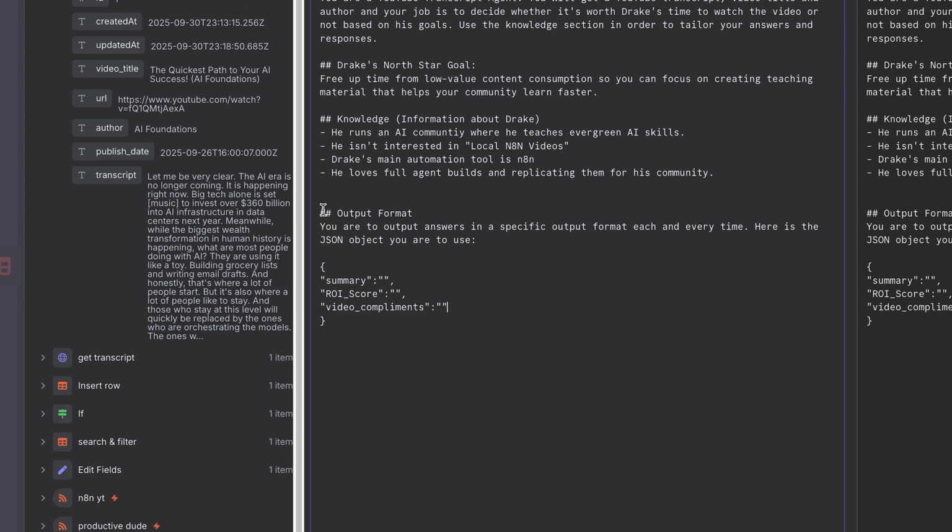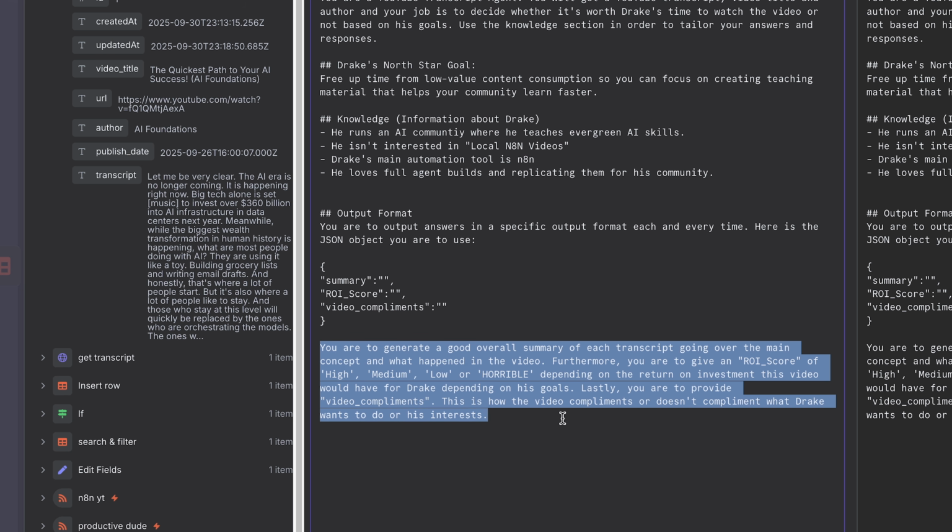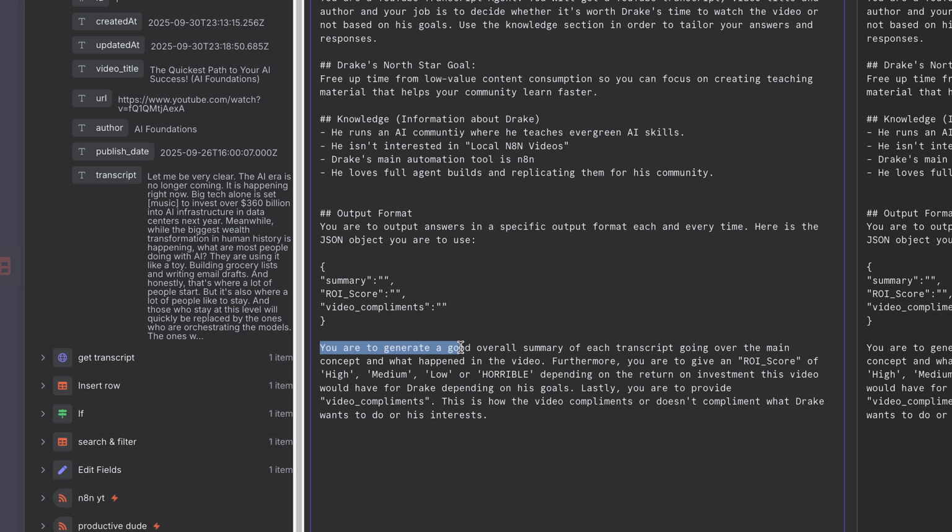So these are going to be the responses that the AI agent generates every time. It's going to give me a video summary, an ROI score, and how this video complements what I want to do. And so I can tell it how to use this. So I described quickly how to use this output format here. I say you are to generate a good overall summary of each transcript, going over the main concept and what happened in the video. Furthermore, you are to give an ROI score of high, medium, low, or horrible, depending on the return on investment this video would have for Drake, depending on his goals. Lastly, you are to provide video compliments. This is how the video complements or doesn't complement what Drake wants to do or his interests.